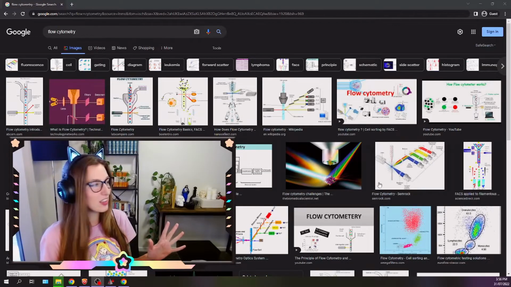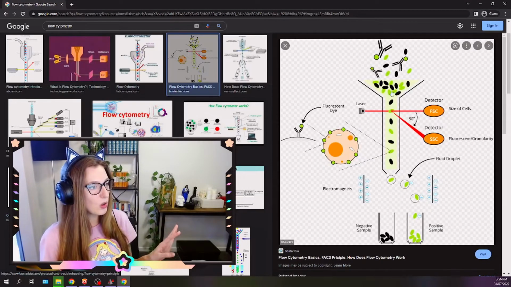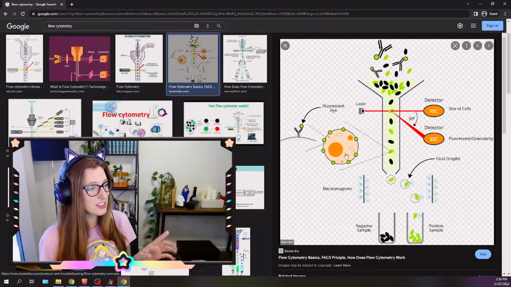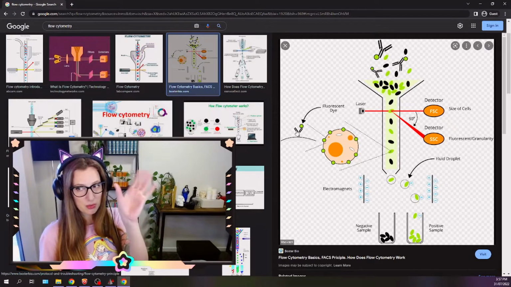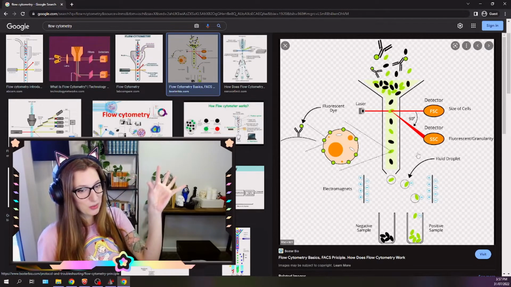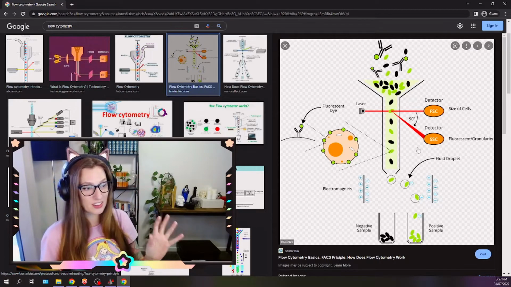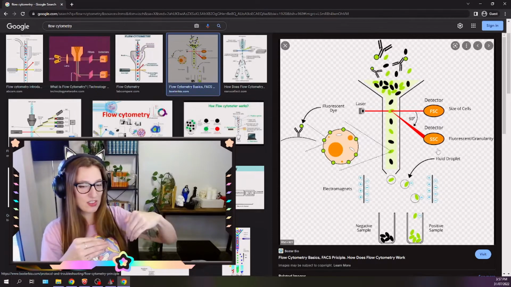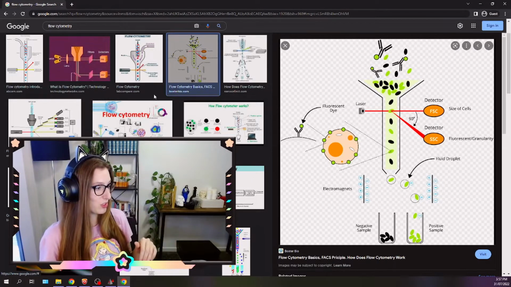Okay, so here are some cool pictures of flow cytometry. Look at that. It's all working. You can see here, this is a decent one, all the particles flowing through a thin capillary and then being shot by the laser. And this is a typical, in our case, it'll be a cell, and they've got all these little things on the surface, right? The fluorescent dye is sticking to receptors on the surface of a cell. And that way we can figure out which cell is where, basically. And then there's forward scatter and side scatter, which come at the different sides of the cell to help you figure out how big it is, which is also really useful.